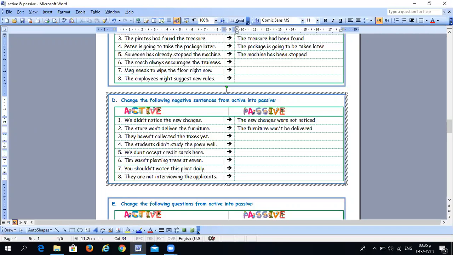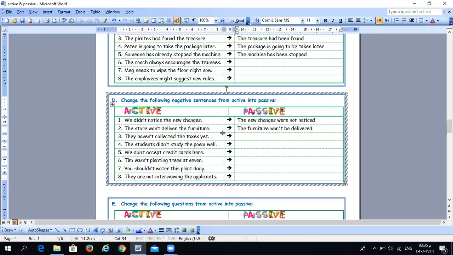Take your time. Don't forget that each sentence here we have a different rule. Don't forget to use the same form we talked about. Try to answer them, to check your answers with me.